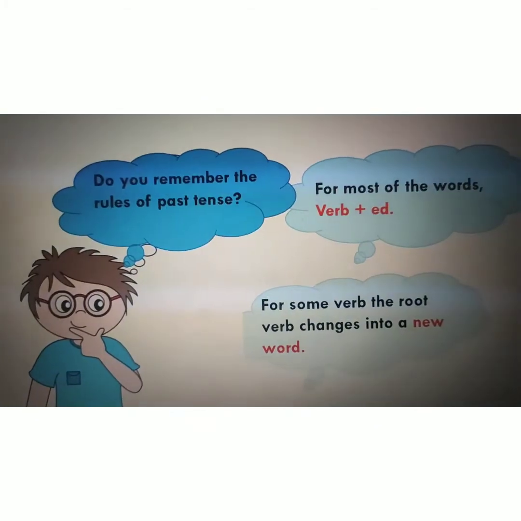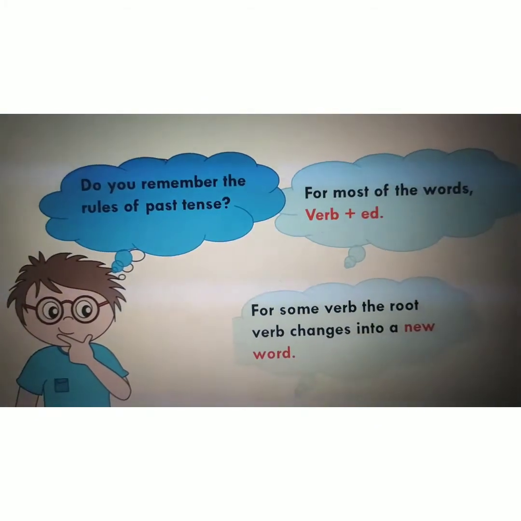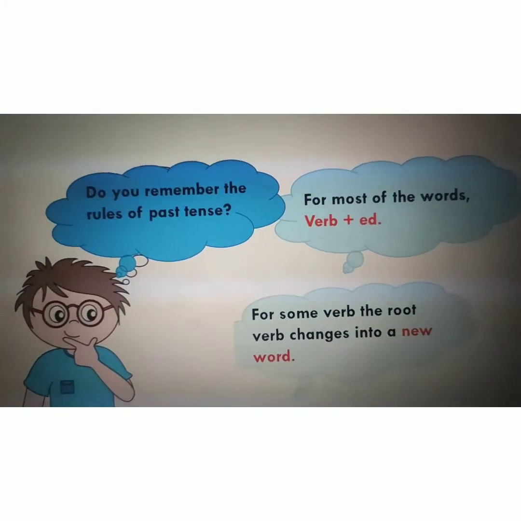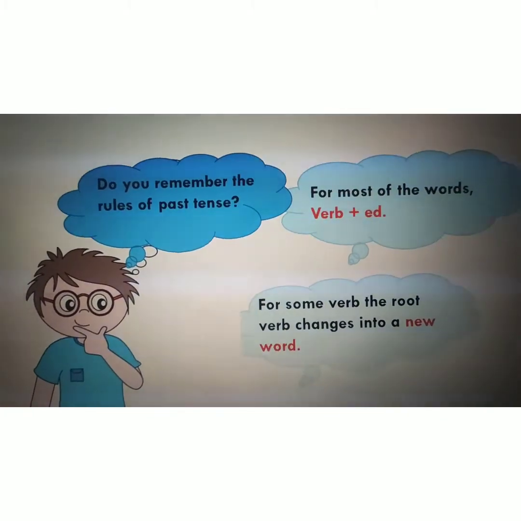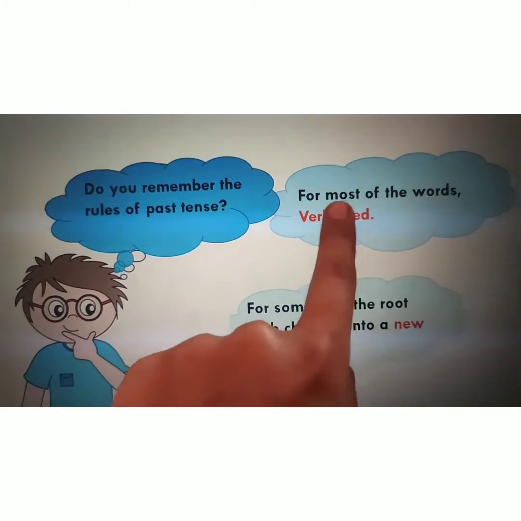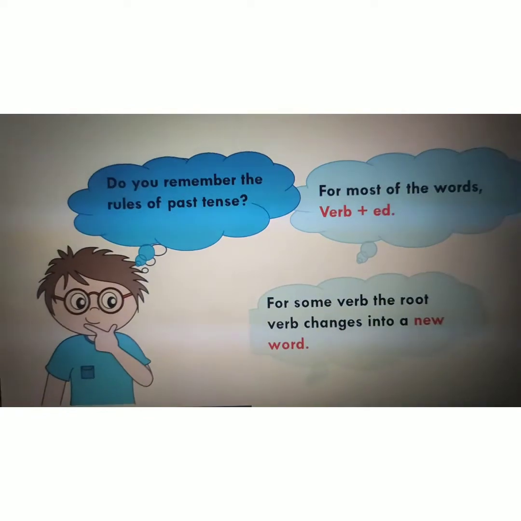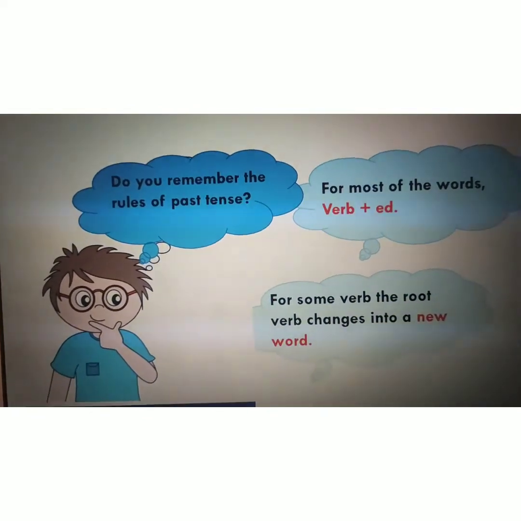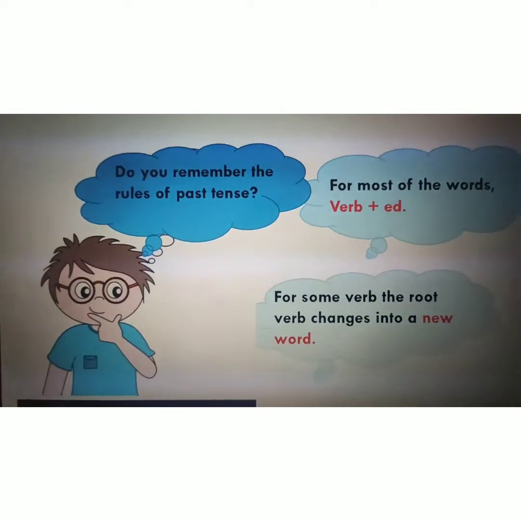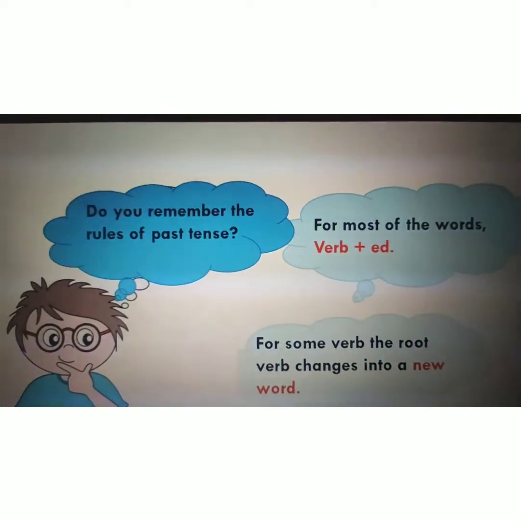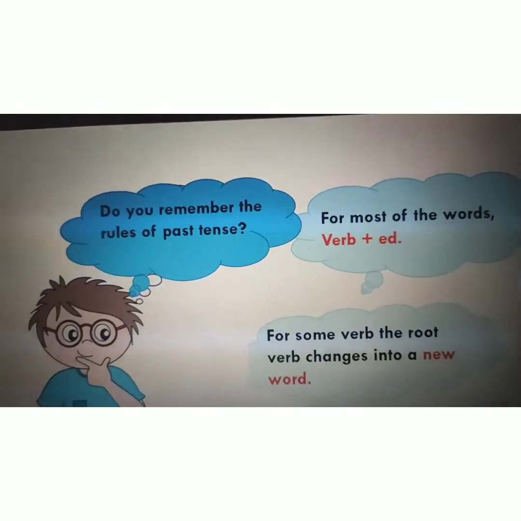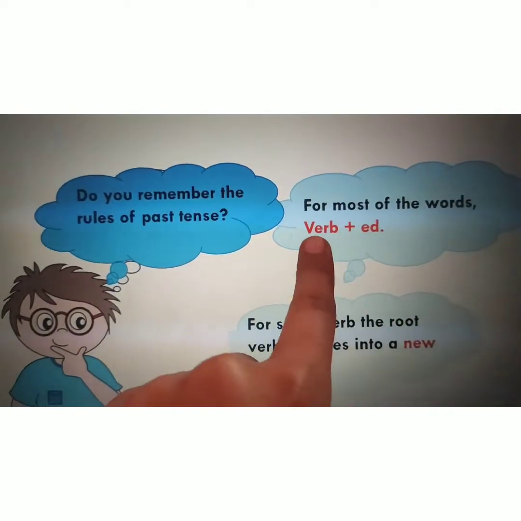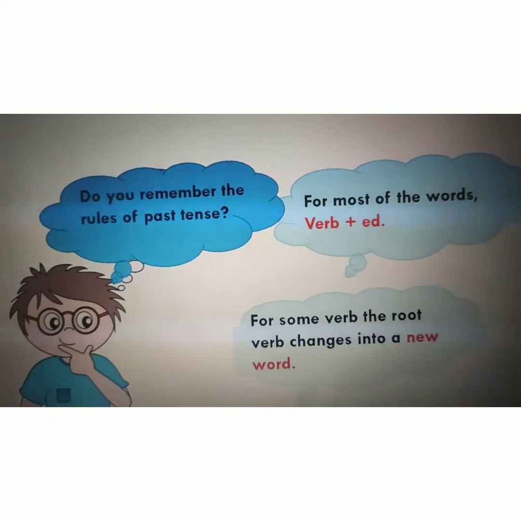Now let's check them out. The first rule for simple past tense is that we just add ed to most of the verb to make the verb past form.